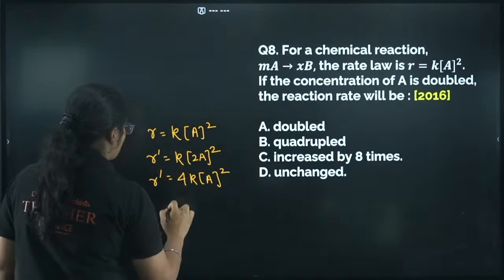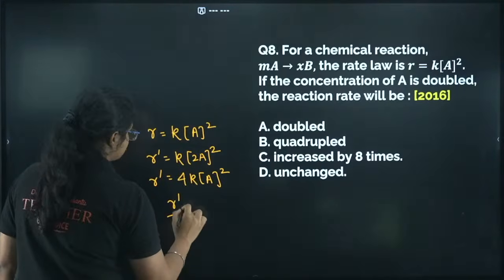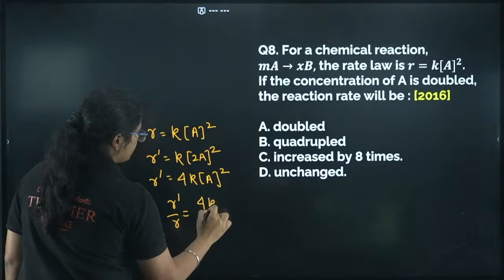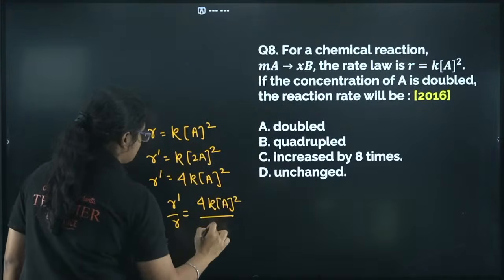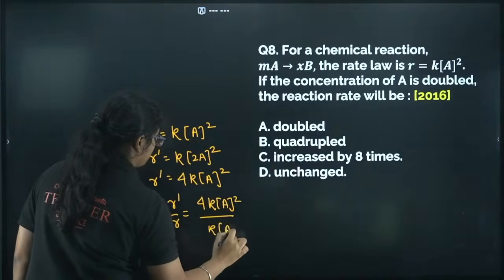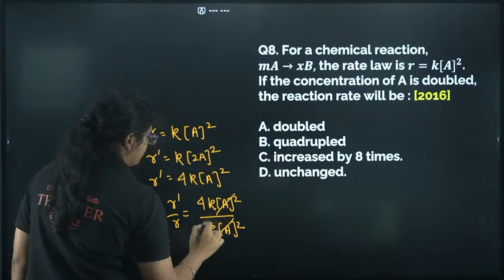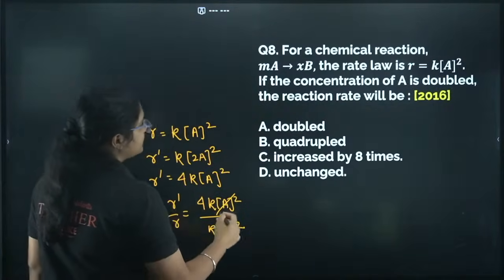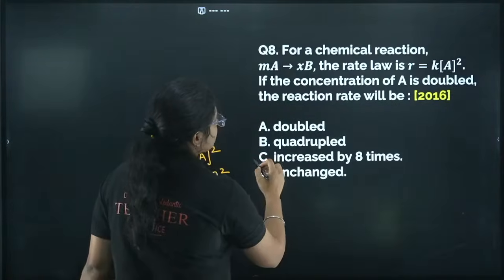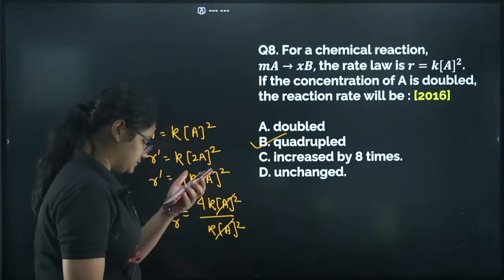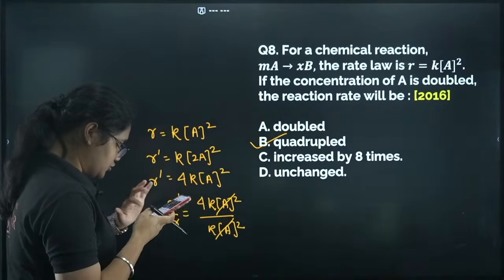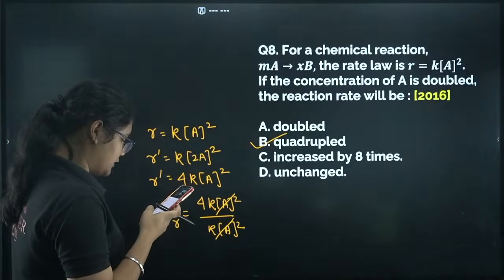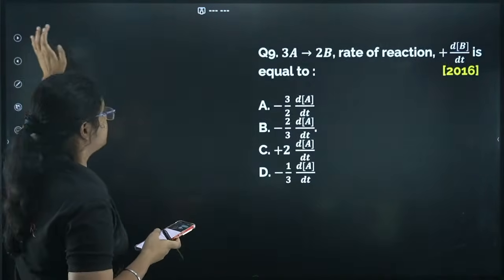Now if I divide R dash by R, I get 4k[A]^2 divided by k[A]^2, so I have 4 times. The rate of the reaction has increased by 4 times, that is quadrupled. Yes, absolutely correct, children. Now let's move to the next question.